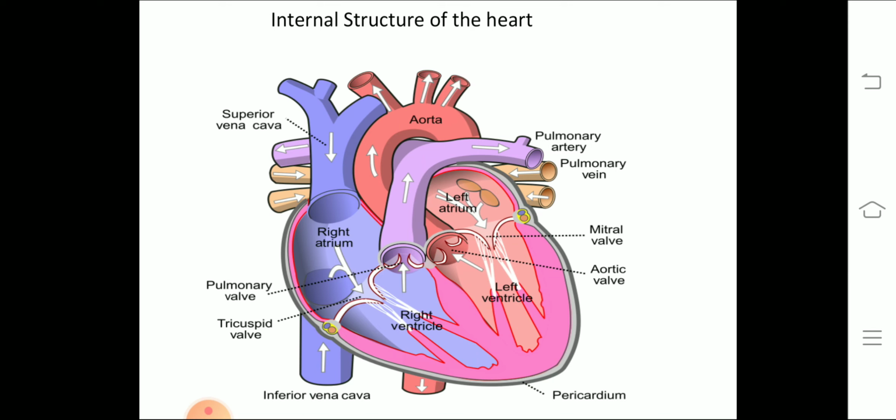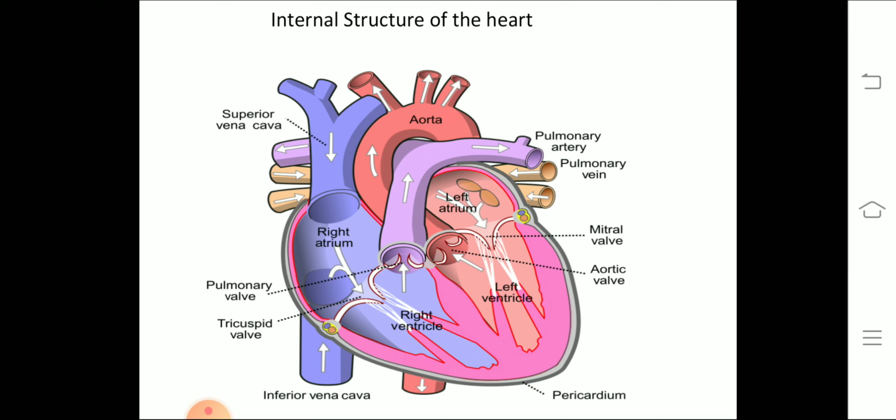The heart is roughly triangular in shape. It is divided into 4 chambers, 2 auricles and 2 ventricles. The auricles are divided by interauricular septum. Ventricles are divided by interventricular septum. Auricles and ventricles are separated by interauriculoventricular septum.